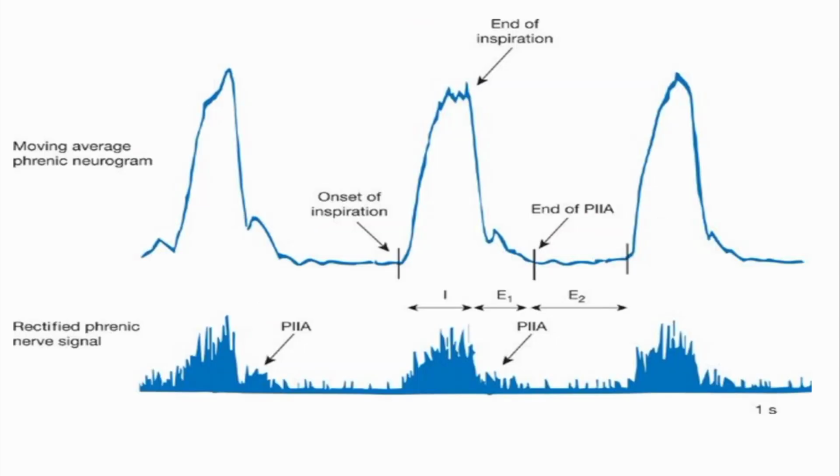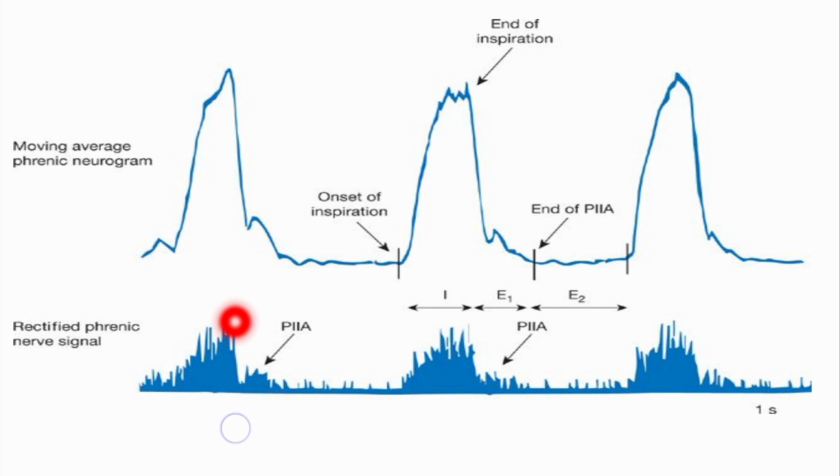The discharge of the neurons of the DRG begins weakly and increases steadily in a ramp-like manner, as you can see here, for about 2 seconds. Then it stops abruptly.